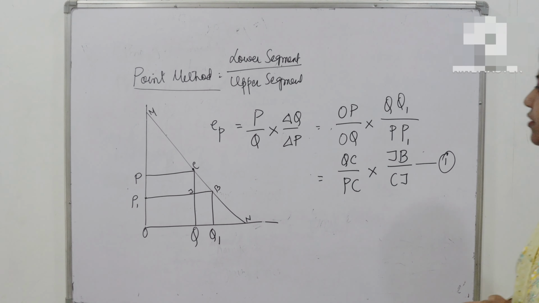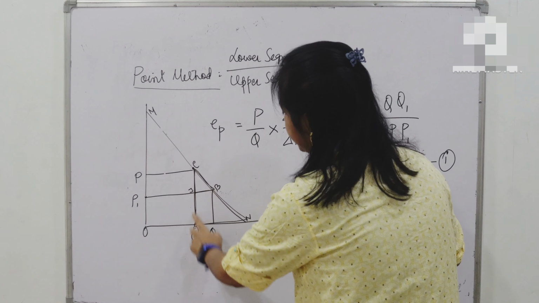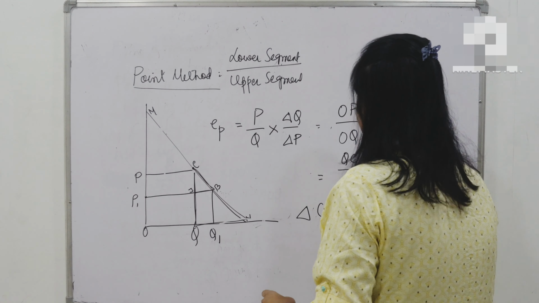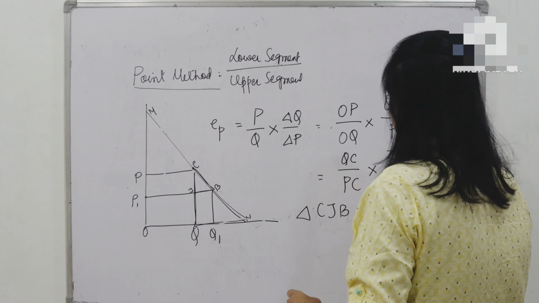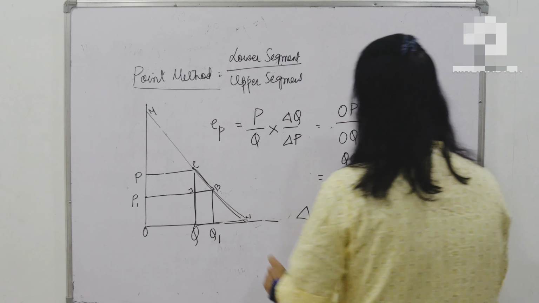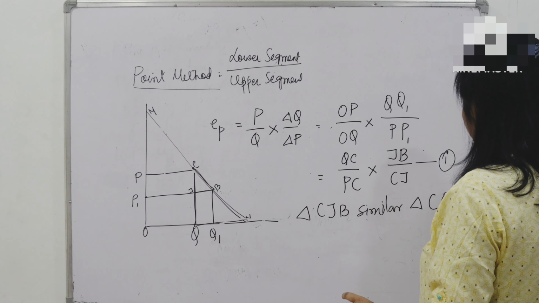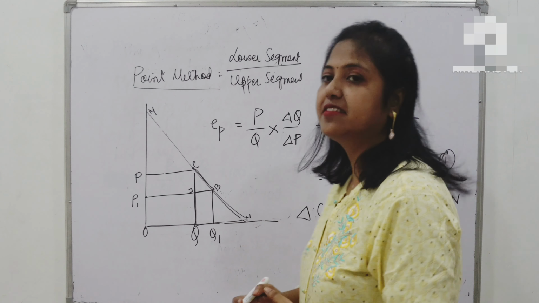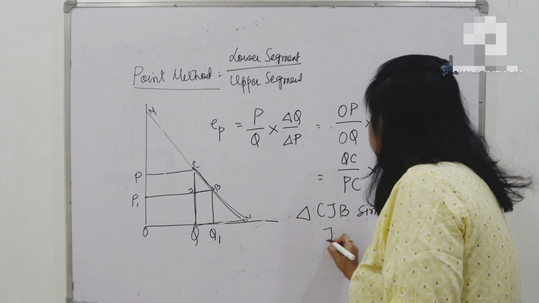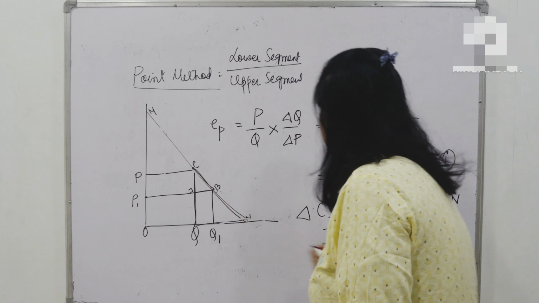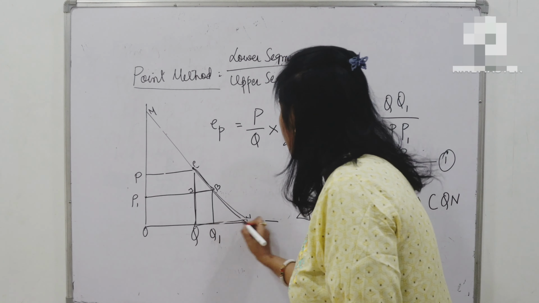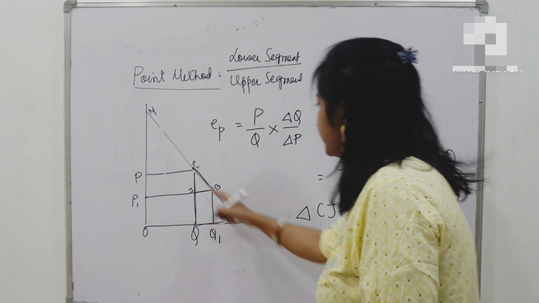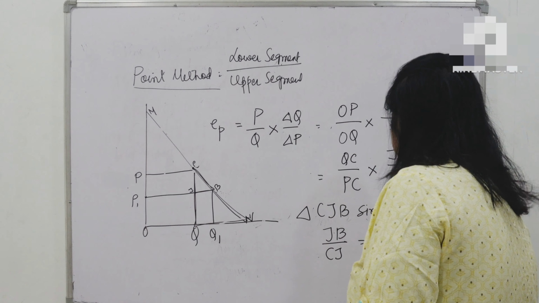Now I will take the case of this triangle and this triangle. Triangle CJB is similar to triangle CQN. And as per the properties of similar triangles, the ratio of their sides are equal. So you can write JB by CJ is equal to QN, this is N friends, divided by this one, CQ or QC.